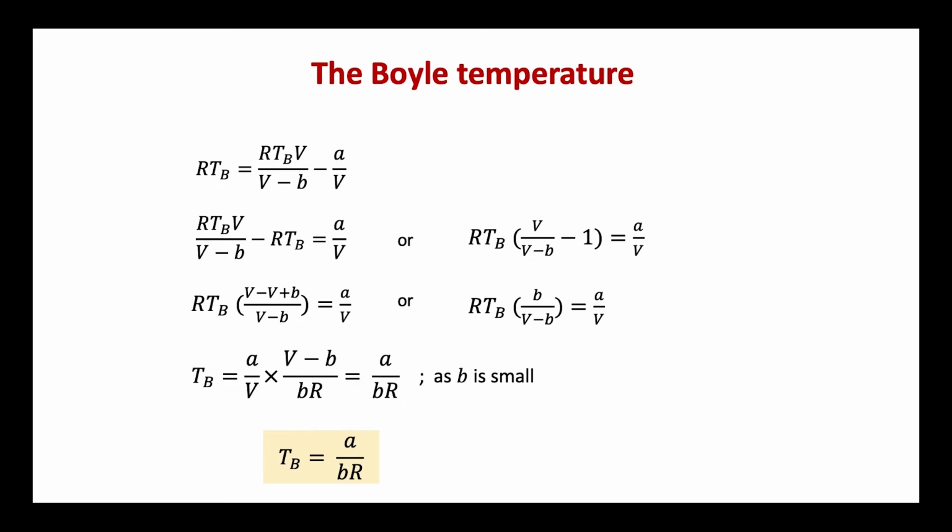That is, RTb into V minus V plus b, divided by V minus b, is equal to a by V, or more correctly, RTb into b divided by V minus b is equal to a divided by V. That is, Tb is equal to a by V into V minus b divided by Rb, which is equal to a by Rb, as b is small. That is, we get the final relation for Boyle temperature as Tb is equal to a divided by Rb.